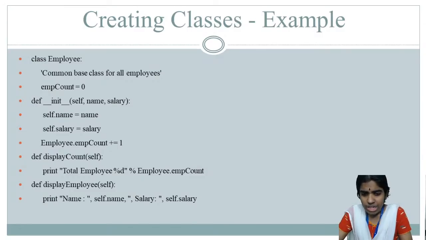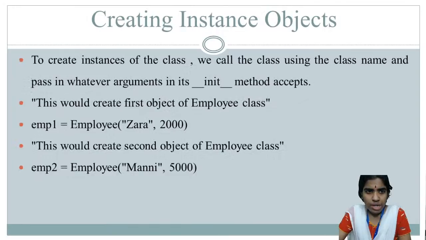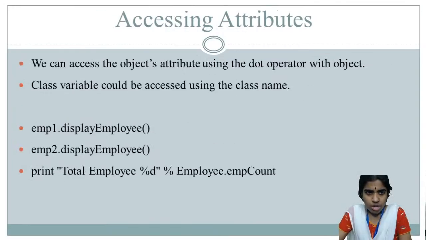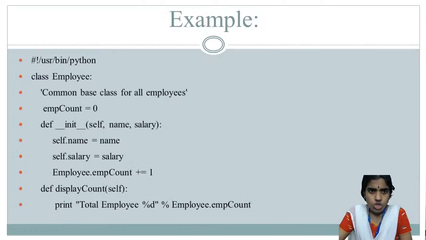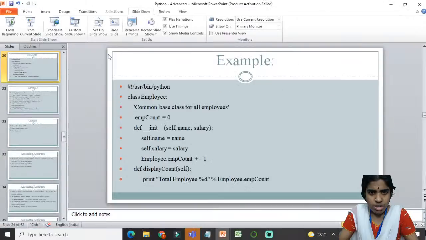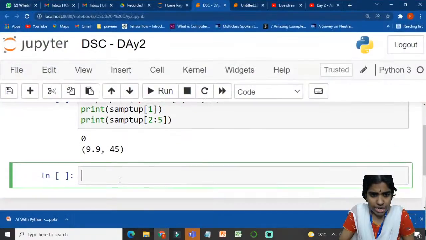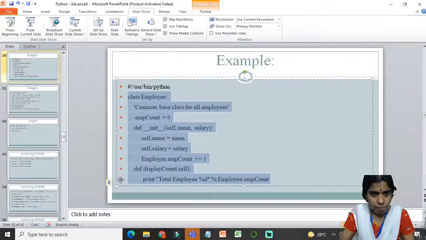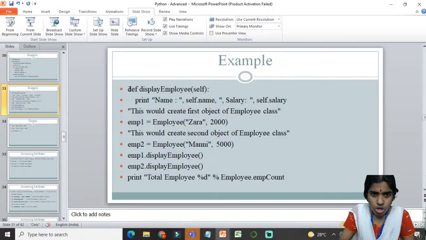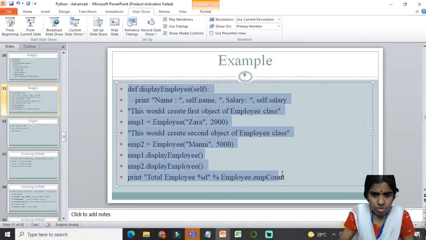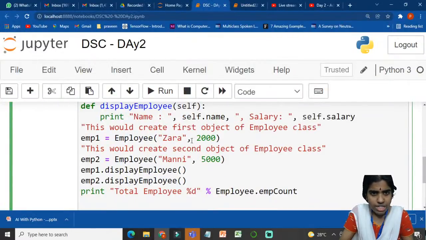So, I am just going to illustrate this example. Once I show this in Jupyter Notebook, you will be clear. What I am trying to do here is create an employee class, and then display the employees, that is, who are all the different employees present in my organization.